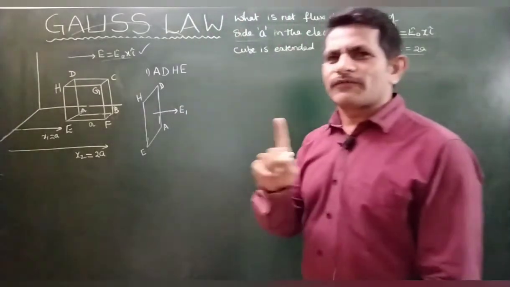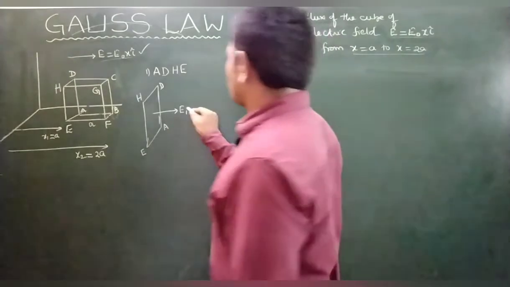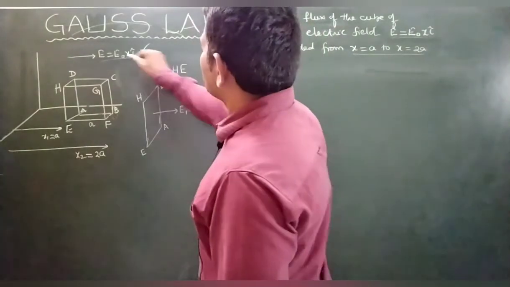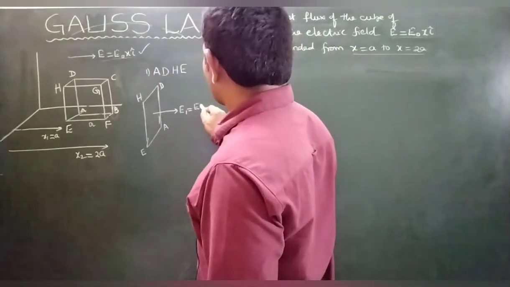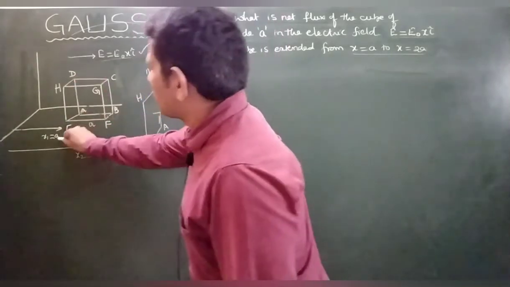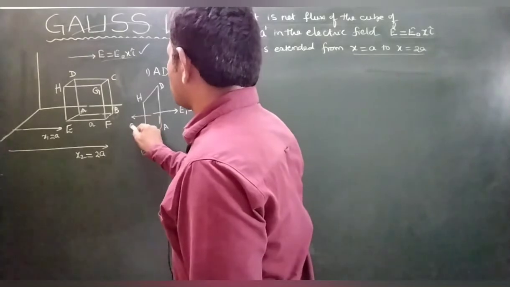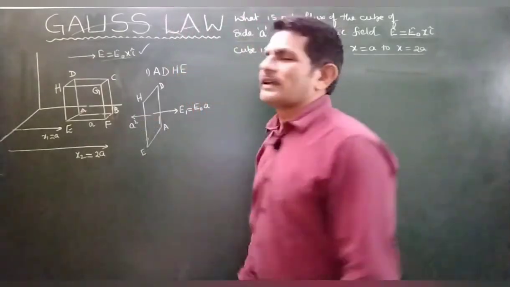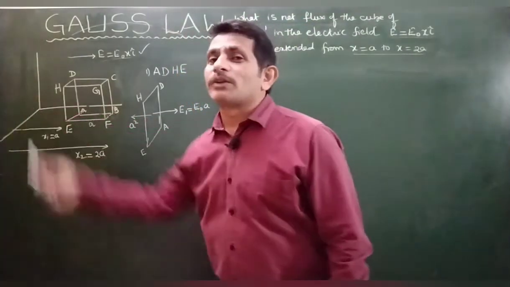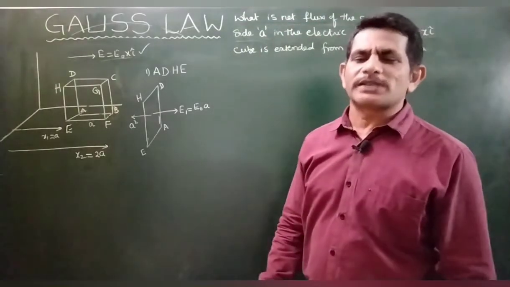This is the first plane. How much will this value be? E naught at what distance x? Value a. The area vector is a square. Why do we take the area outside? Area vector is always outside of the body.